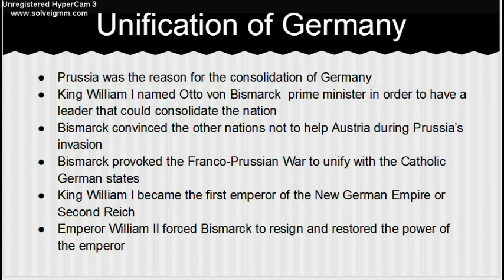The consolidation of Germany was performed by the city-state of Prussia. King William I named Otto von Bismarck prime minister in order to have a leader who could consolidate the nation. Bismarck convinced the other nations not to help Austria during Prussia's invasion. Bismarck provoked the Franco-Prussian War to unify with the Catholic German states. King William I became the first emperor of the new German Empire, or Second Reich. William II forced Bismarck to resign and restored power to the emperor.